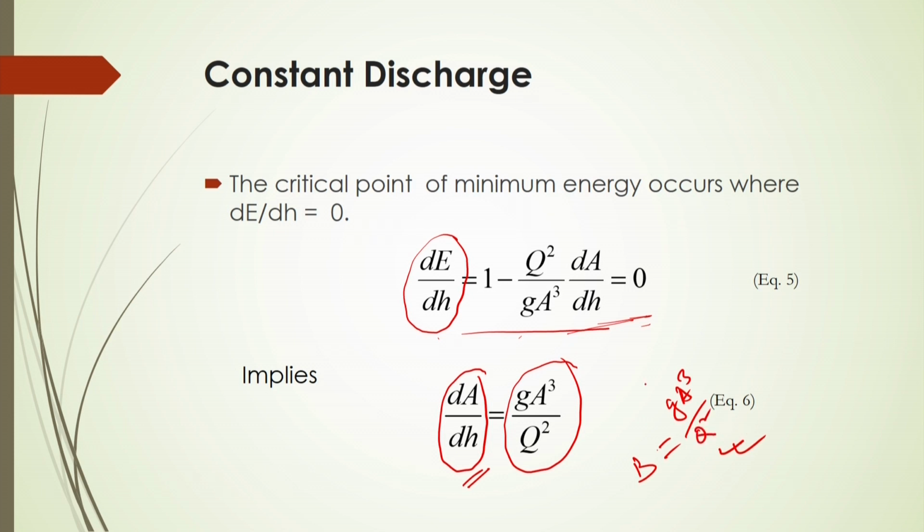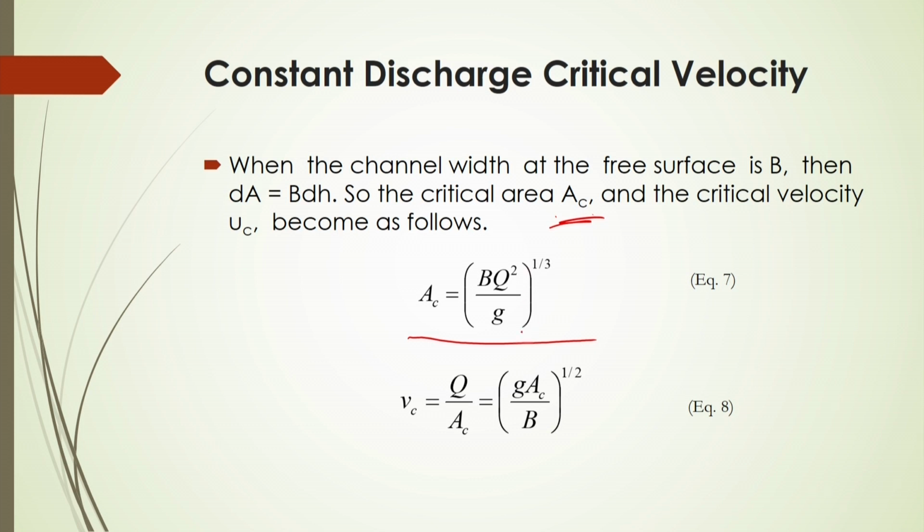So, from this, what should be the value of AC here? AC will be equal to (b q square by g) to the power 1 by 3. Again, if you substitute this AC value here in the velocity, that velocity should be equal to the volumetric flow rate divided by this critical cross-sectional area.